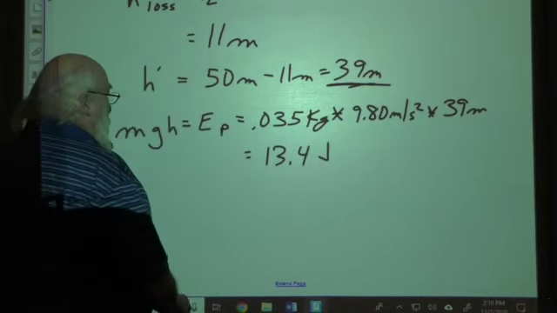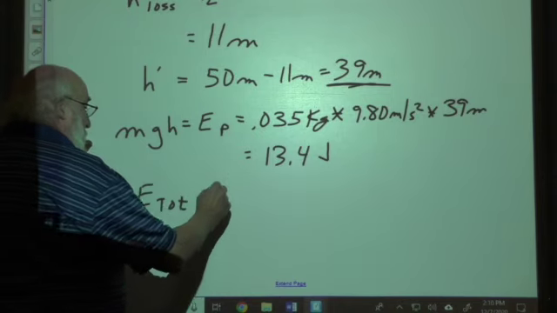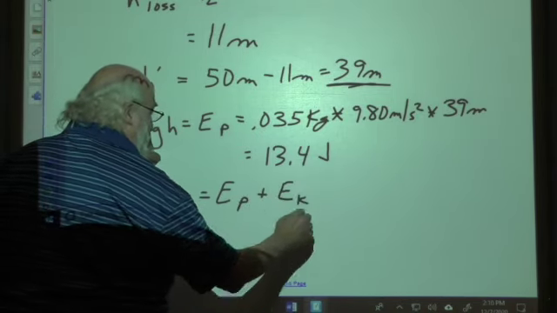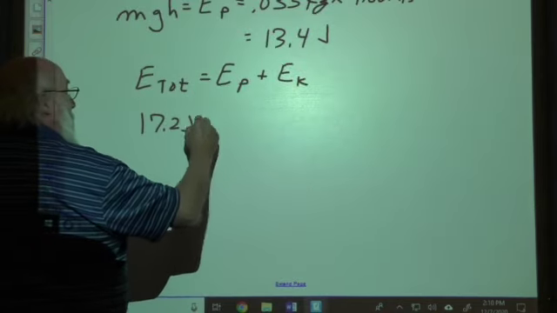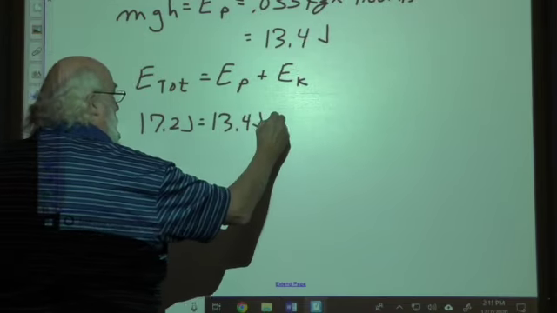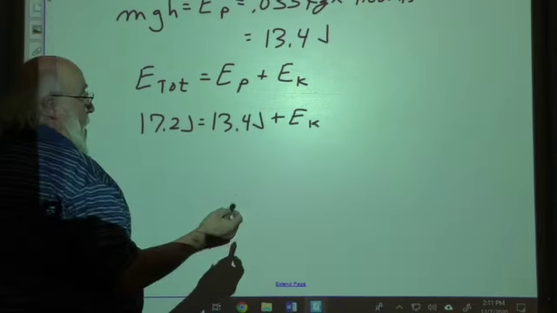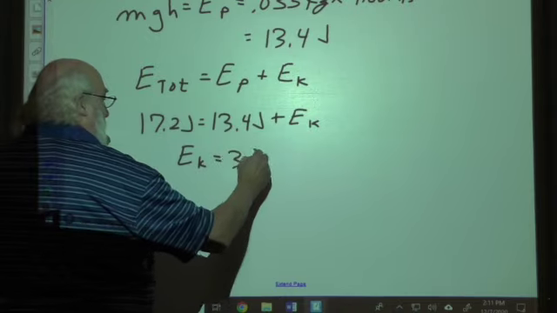Now the kinetic energy is such that the total energy is equal to the potential energy plus the kinetic energy. Well, the total energy we said is 17.2 joules. The potential energy is 13.4 joules. And the kinetic energy then is going to be the difference between these two. And that's going to give us then a kinetic energy of 3.8 joules.